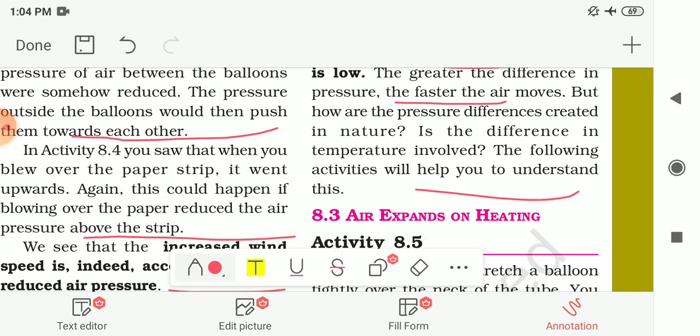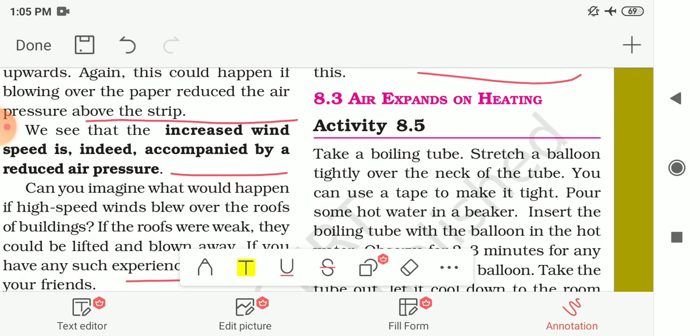But how are the pressure differences created in nature? Is the difference in temperature involved in this? For that, the following activity is given to you to understand how temperature difference causes a pressure difference in the air. The next topic given to you is that air expands on heating. Here one activity is given to you.